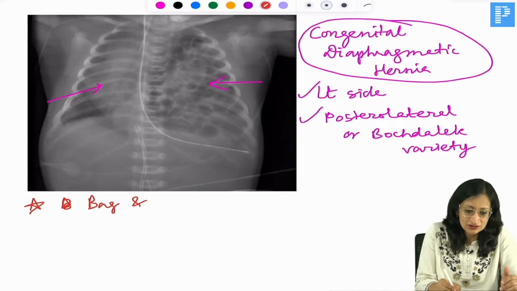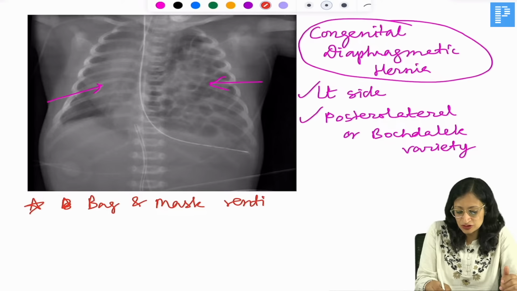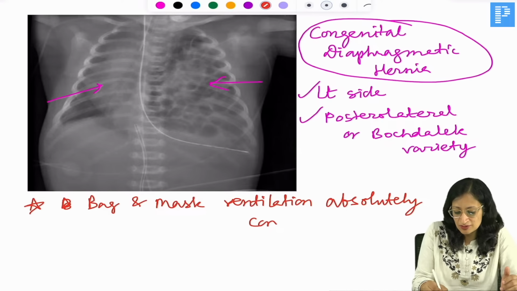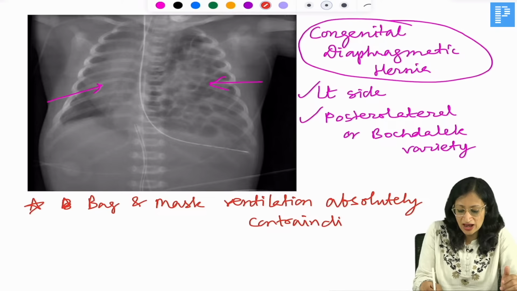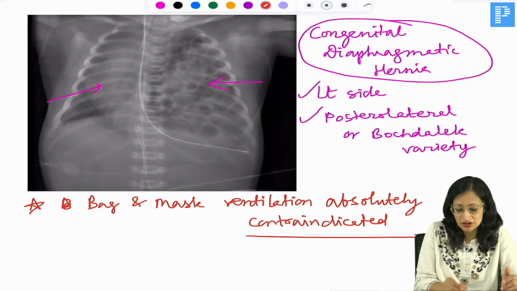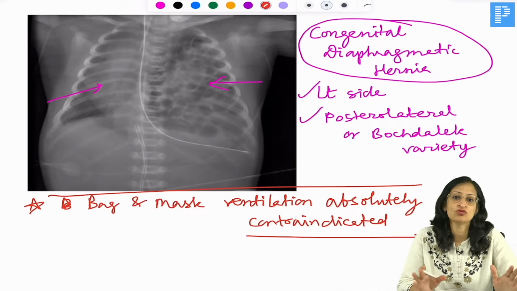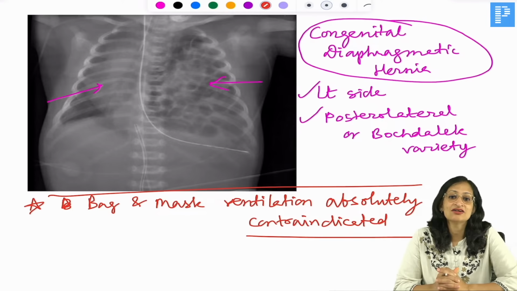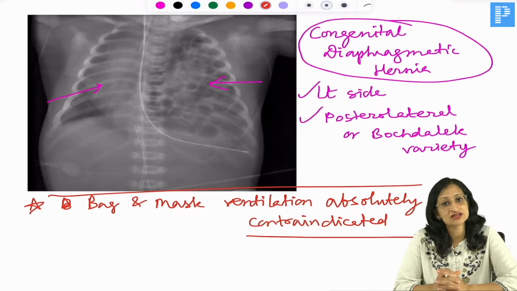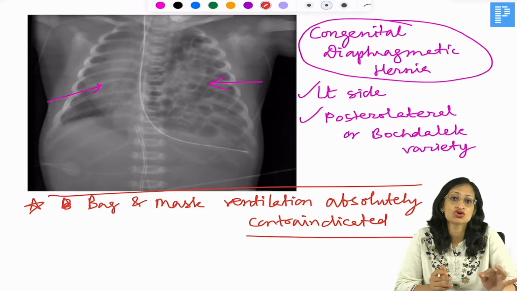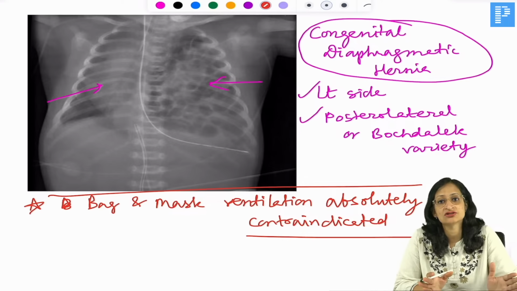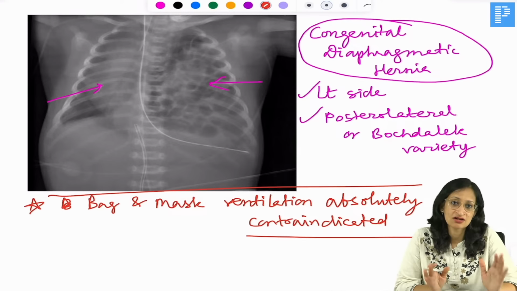Very good, Megha, Tanmay, Ravi Prakash. So bag and mask ventilation is absolutely contraindicated in this condition. Instead of the baby's condition improving, it will worsen if you do bag and mask ventilation here, right? If required, you have to intubate the baby and do bag and tube ventilation. And remember, there is always pulmonary hypoplasia associated with it. So the most common cause of death in a baby with congenital diaphragmatic hernia is pulmonary complications or pulmonary hypoplasia, right? Okay.